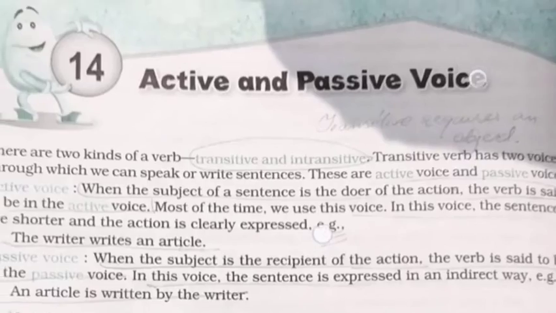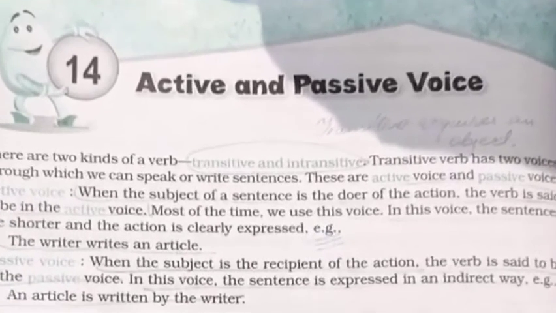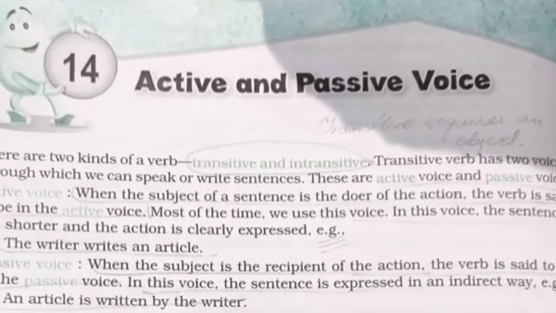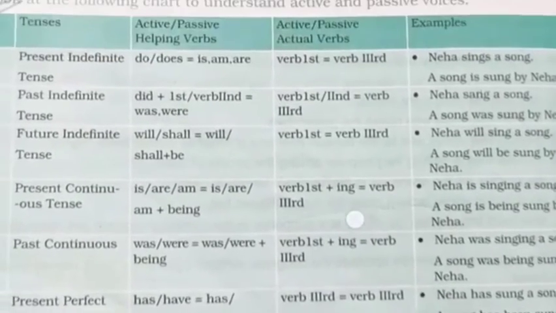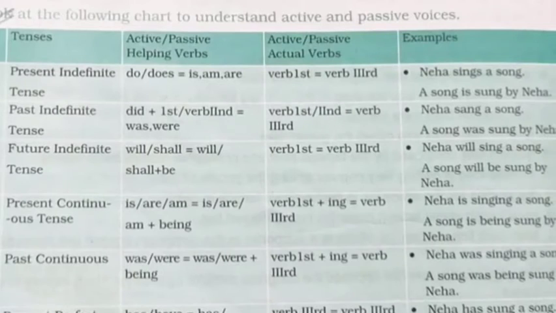This much is clear, that what is active and what is passive voice. Where the subject is in the commanding position, where the subject is the doer, it is in active voice, and where the subject is the recipient, where the subject is receiving the action, it is the passive voice. The verb is in the passive voice. Now a very important chart, this chart you need to make in your grammar notebook. Okay, look at the following chart to understand active and passive voices.